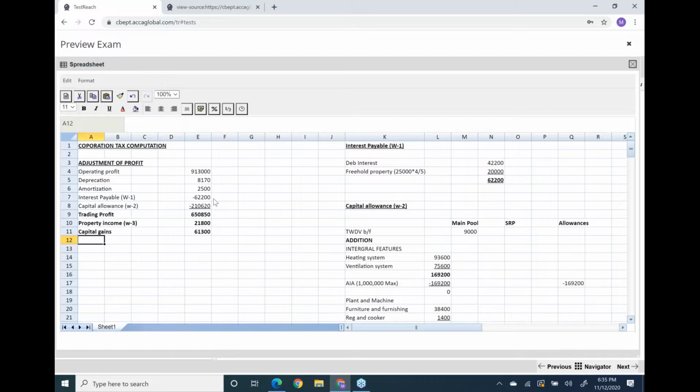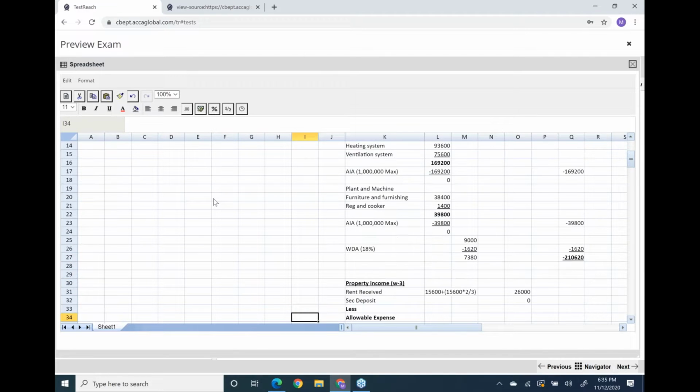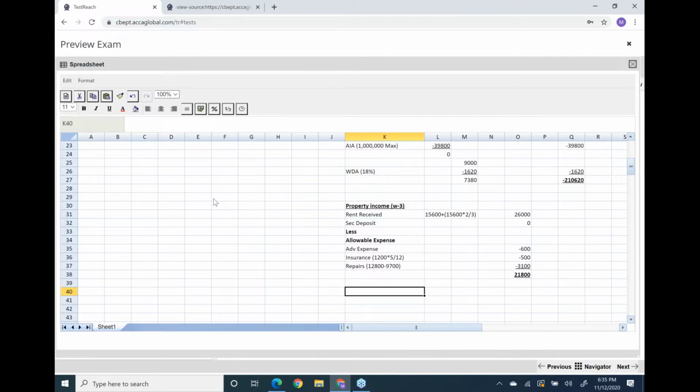Okay. Now the last but not the least, the interest income head. Interest income head is also called loan relationship. Let's do the working for interest income. Now, I hope you remember the question. First of all, there was some interest income.